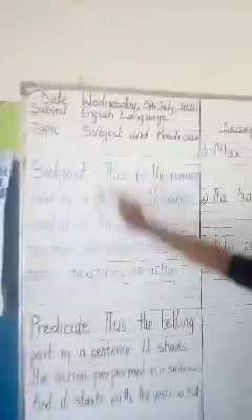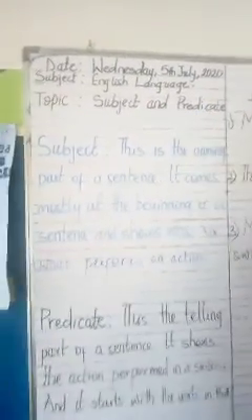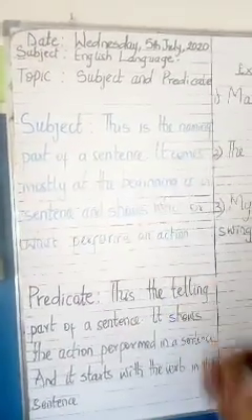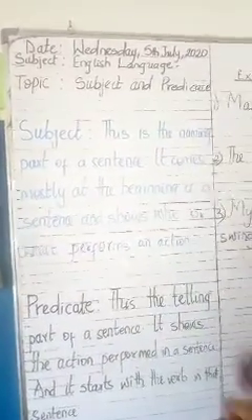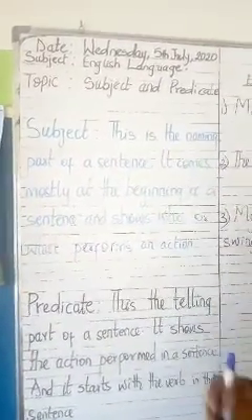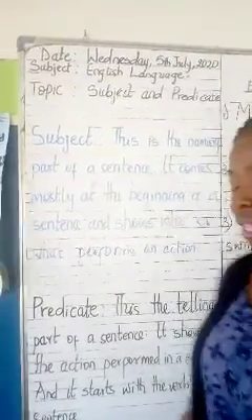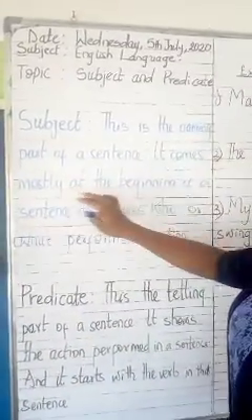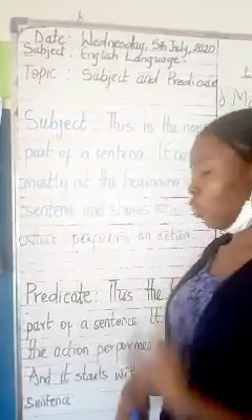So let's get started. Now today we're going to look at subject and predicate. What did I say? Subject and predicate. Subject. You'd be like, subject, is it English language or maths? No, that's not what we mean here. In English language, that's what we call subject. Subject is the naming part of a sentence, and subjects do come mostly at the beginning of sentences, and they show who or what performs an action.